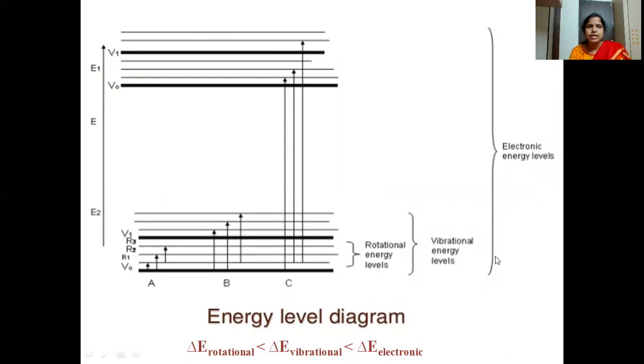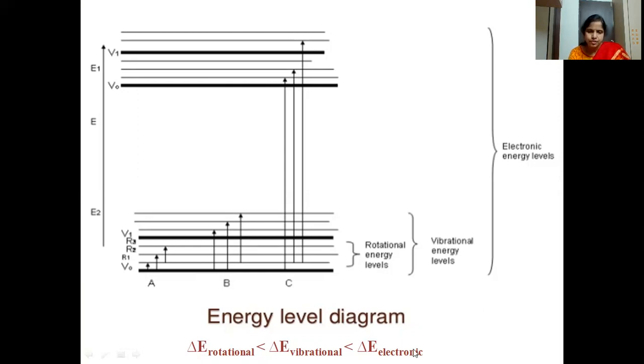The distance between the electronic energy levels is very large compared to the vibrational energy levels. These electronic energy levels in turn consist of vibrational energy levels, and those vibrational energy levels in turn consist of rotational energy levels.